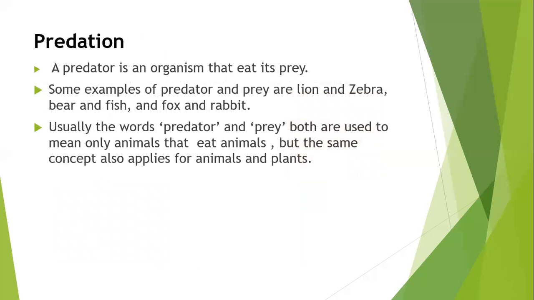Now next is predation. A predator is an organism that eats its prey. Some examples of predator and prey are lion and zebra, bear and fish, fox and rabbit.